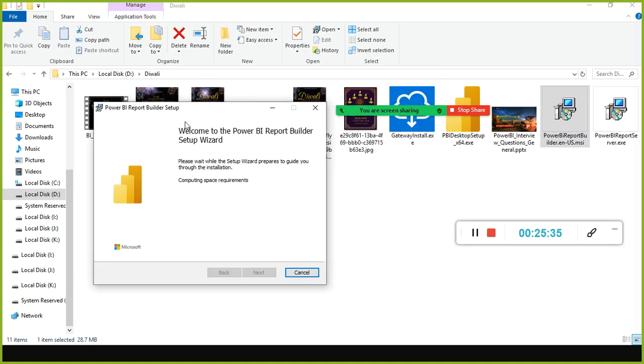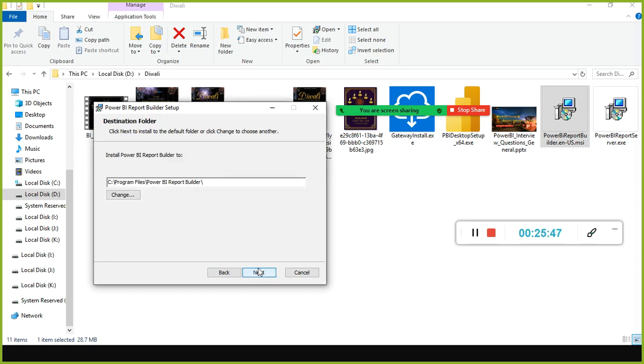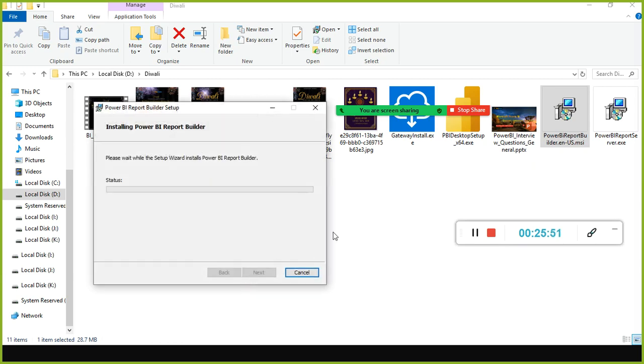The report builder takes some time because it takes time to compute the space requirements. Yes, next, and I accept the terms. I think I did not install this in my system. Install it, that's all. Report builder.